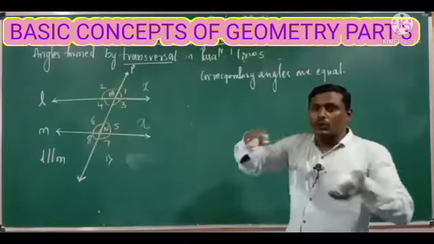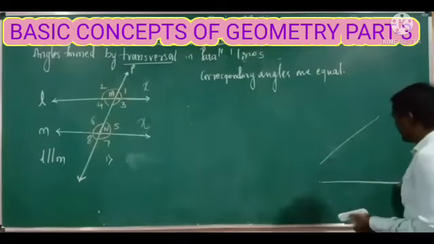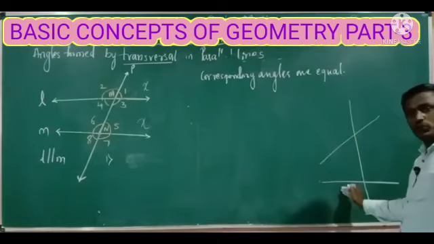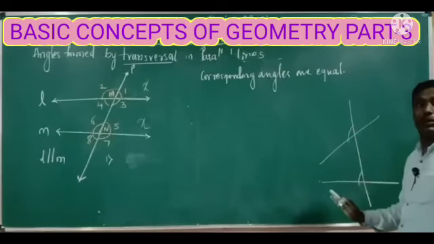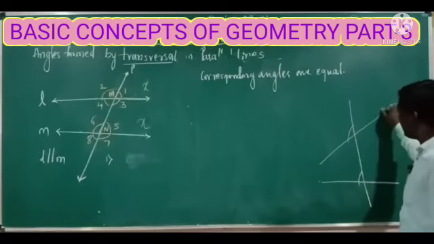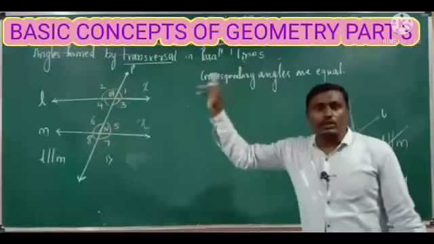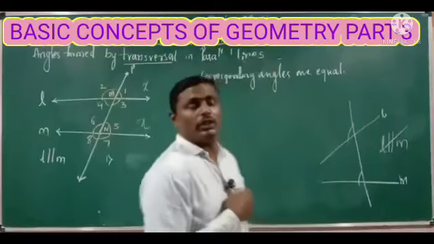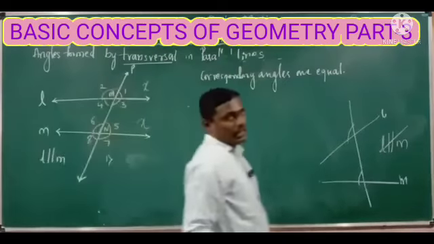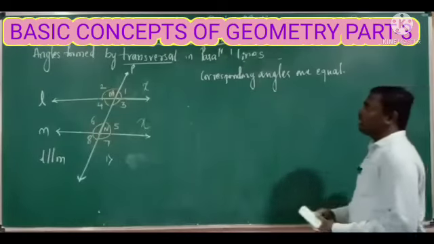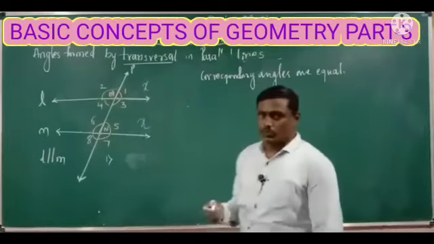If I take two non-parallel lines, for example these two, and a third line intersects them, then these angles are not equal, because the lines L and M are not parallel, so they will not form equal corresponding angles. Whenever the transversal passes through two parallel lines, it forms corresponding angles, and all of them are equal. Here we are getting 4 pairs of corresponding angles.